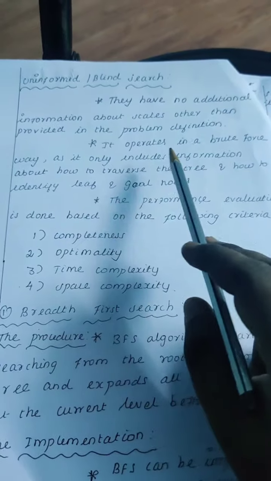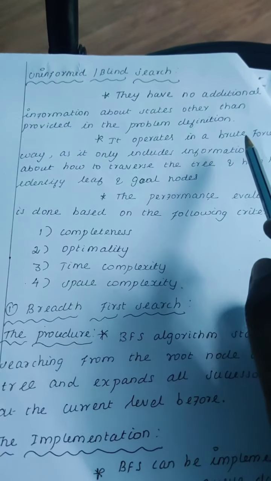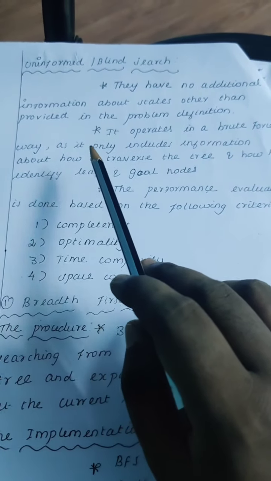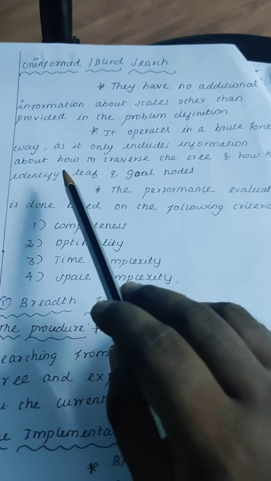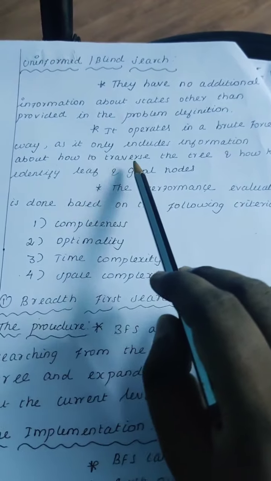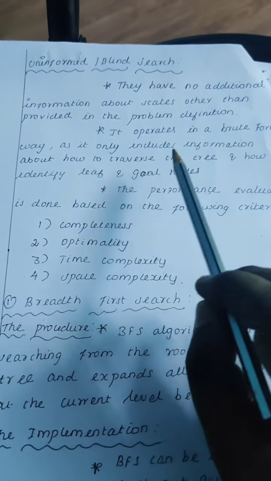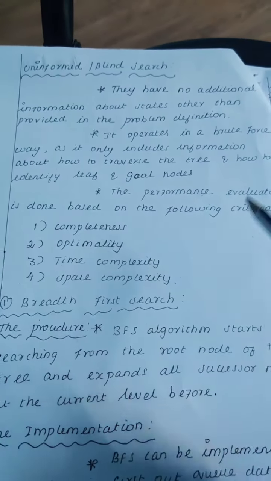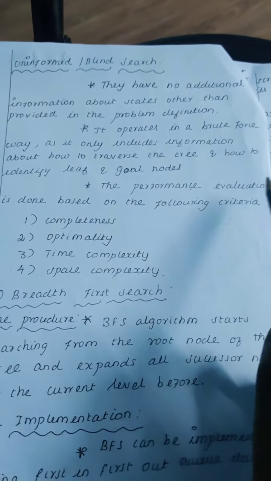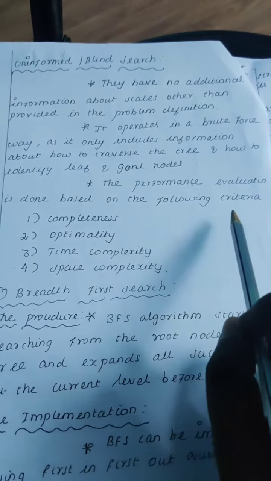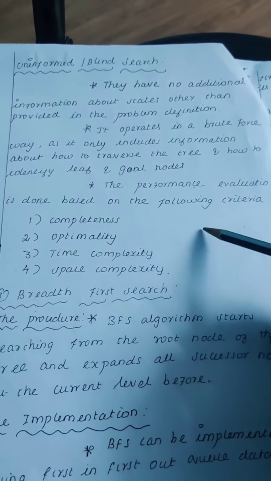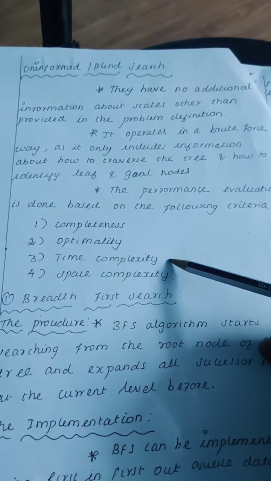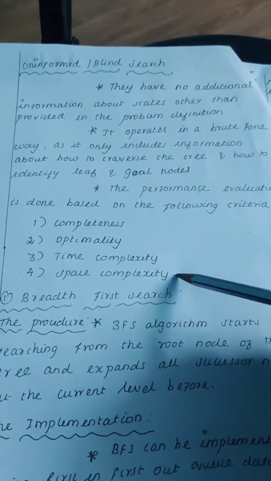It operates in a brute force way. Brute force means trying all the possible ways, as it only includes the information about how to traverse. Traverse means going through the tree, and how to identify leaf and goal nodes. The performance evaluation is done based on the following criteria. So they have four criteria: completeness, optimality, time complexity and space complexity.